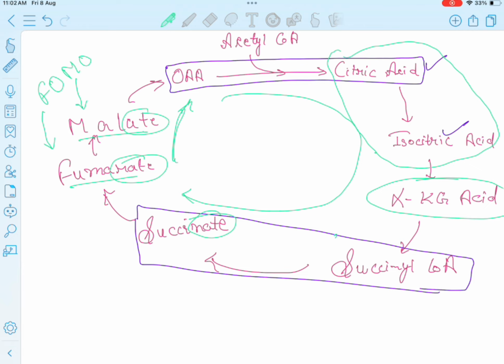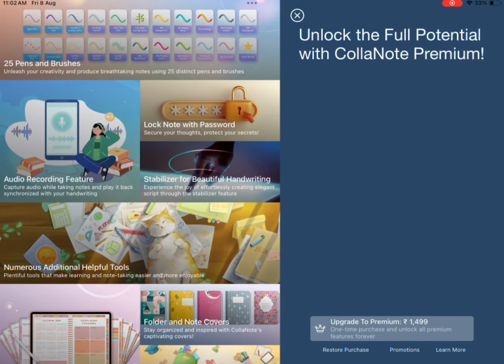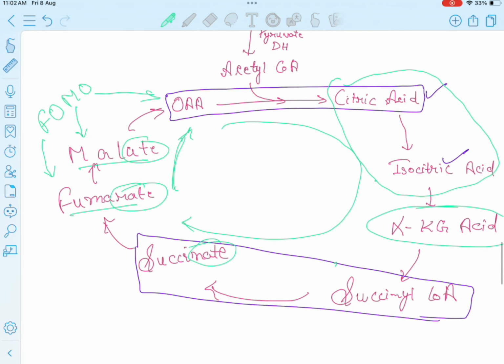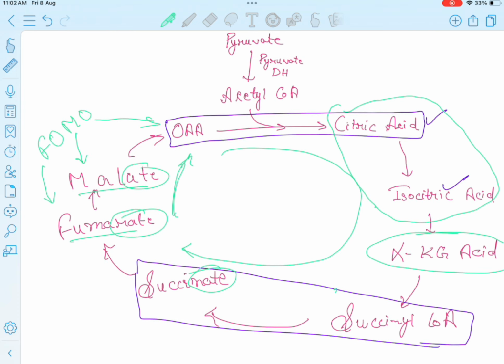Okay. So F for fumarate, then M for malate, and then for O, oxaloacetate from O. Okay, that's how I have remembered the TCA cycle. So firstly, from the pyruvate, acetyl coenzyme A is being produced, which combines with the oxaloacetate, which gives the citric acid, which then produces the isocitric acid, and after that, alpha ketoglutaric acid is produced, which in turn gives the succinyl coenzyme A, then the succinate, then the fumarate, malate, and then again the oxaloacetic acid. Okay.